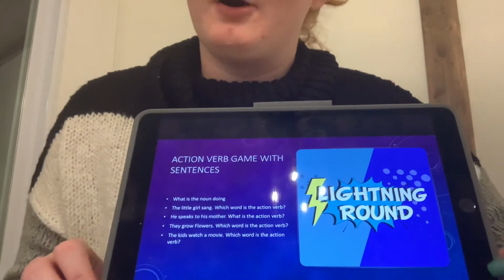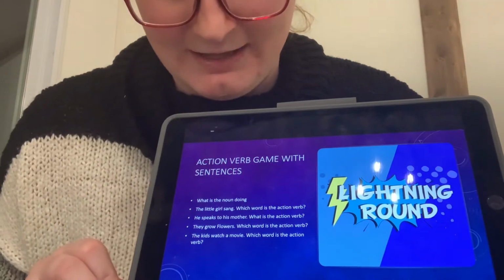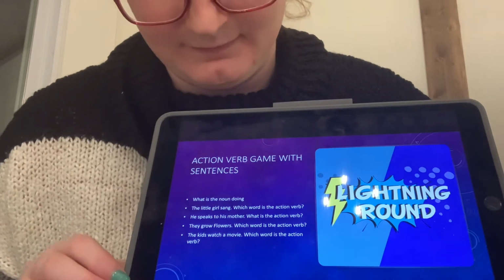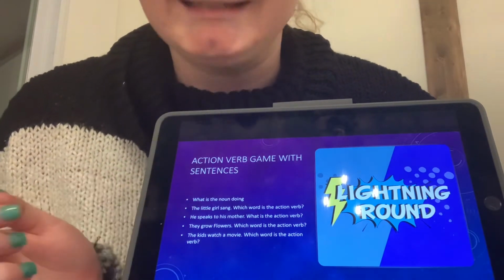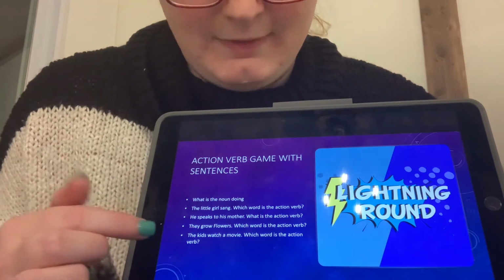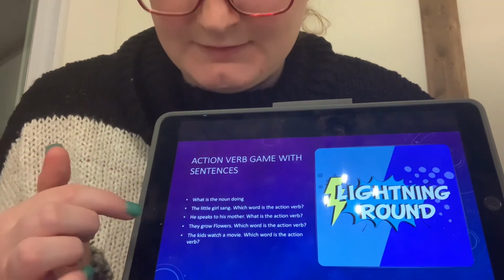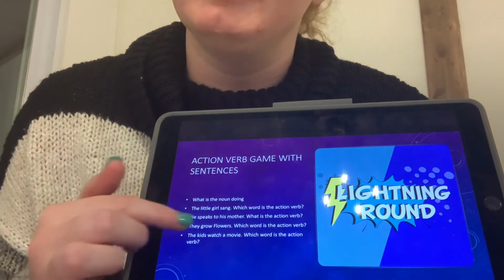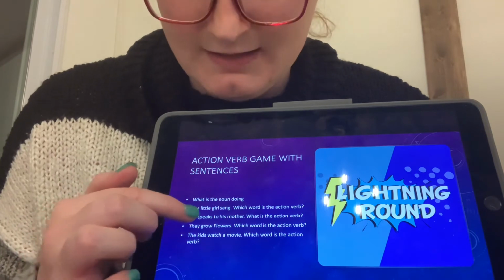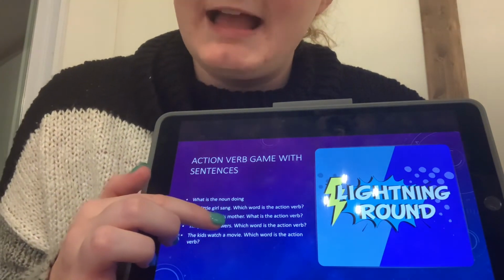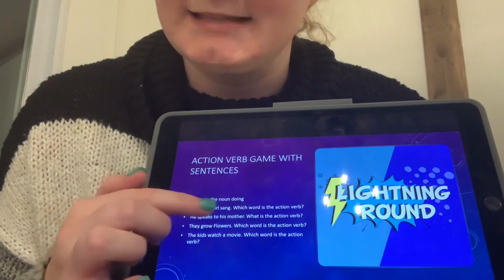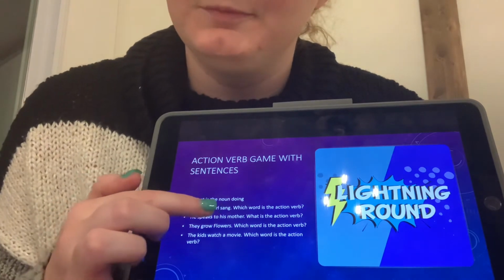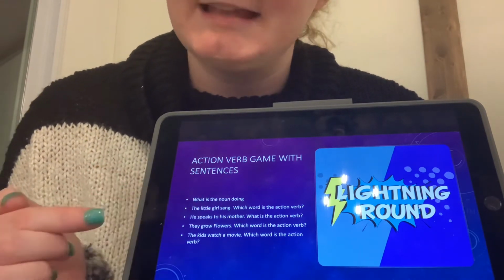All right. So now a lightning round. We get to identify where the noun and where the action verb is in these sentences. So, the little girl sang. So which word is the action verb? So let's identify the noun first. So we have the little girl. The little girl would be the noun because she is a person. And then sang would be the action verb because she's doing something. So the action verb is telling the noun what it's doing. So the noun, the little girl, sang.